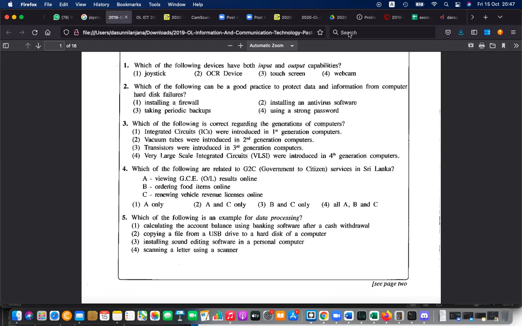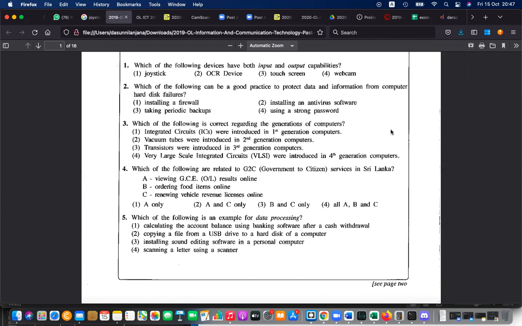So that is a Sinhala paper you can read in English. Even a Tamil paper you can read in English. So that is the OCR facility. That is input. OCR, optical character recognition, that is an input feature. Touchscreen has both input and output. That is obviously the answer. And webcam is only for inputs, image inputs and video inputs. So the answer is really easy.